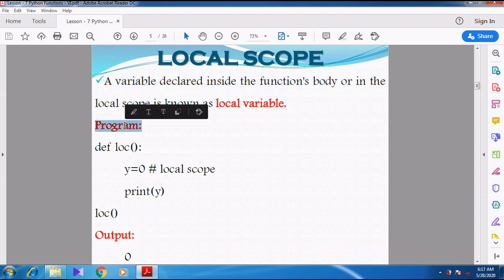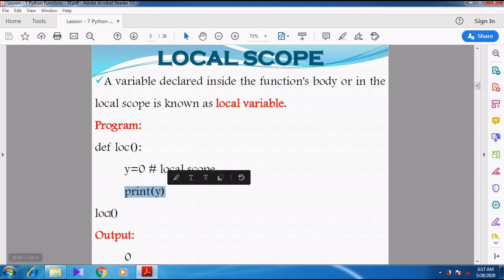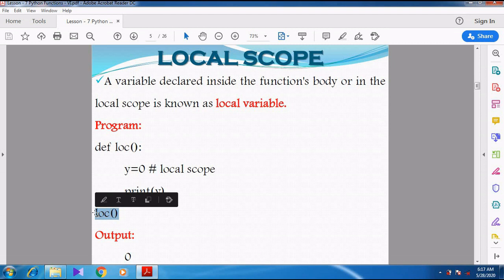Let's see a program, then we can understand it clearly. Here LOC is the function name, that is local. Inside the function definition I have created a variable y is equal to 0. This particular variable belongs to local scope. Then I am printing the value of y. Then I am calling the local function outside the function definition, using its name.